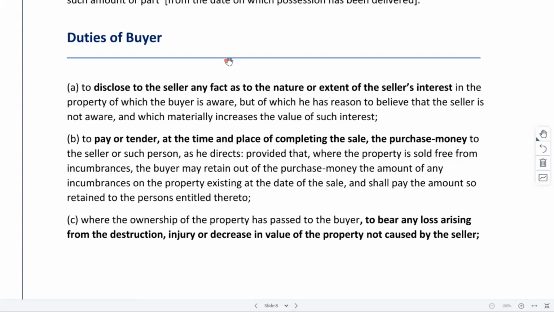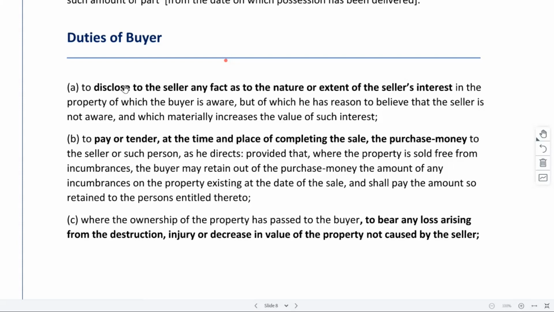the seller, right? Like take for example, if there are some hidden minerals or something in that plot of land, right? So in such a case, if the buyer comes to know about it but the seller is not aware, the buyer needs to disclose it, because in that case the value of the property would go much higher, right? In such cases, the buyer should not conceal that fact and simply purchase it.